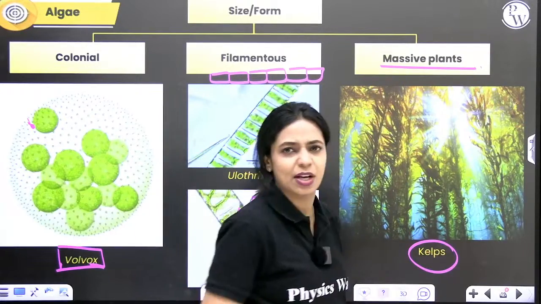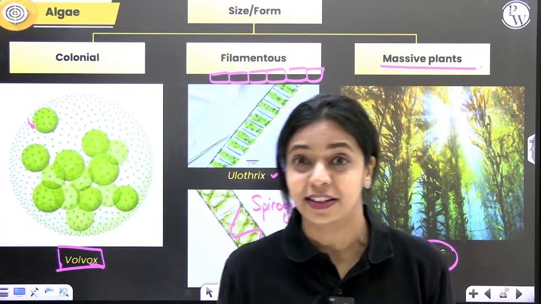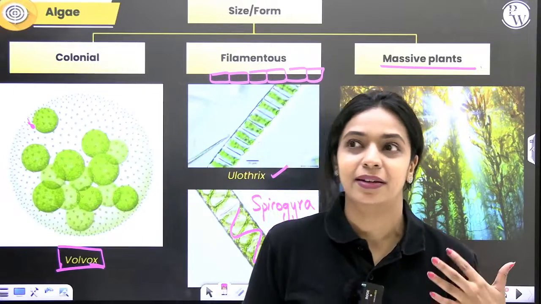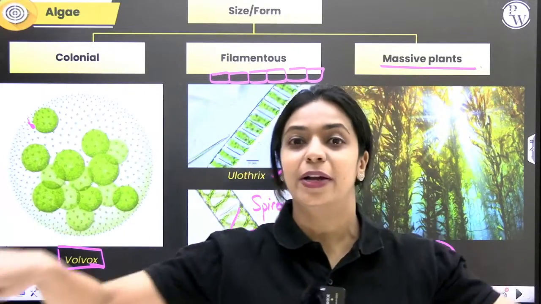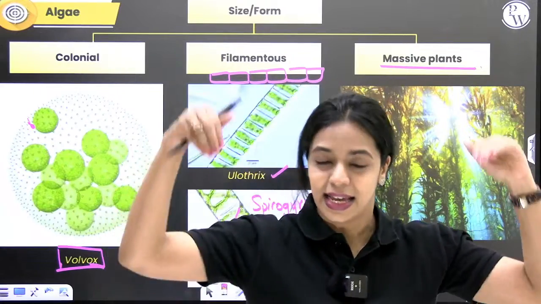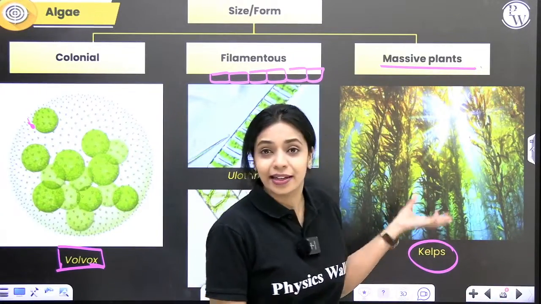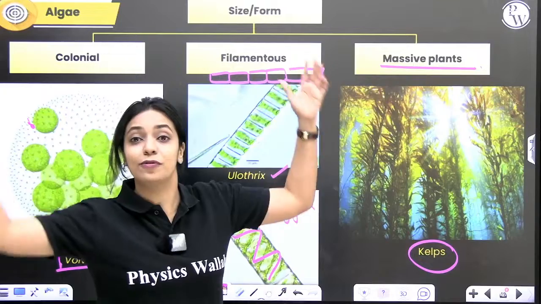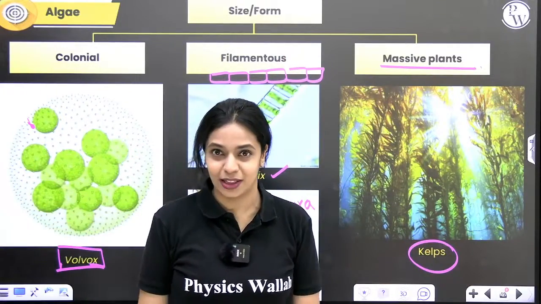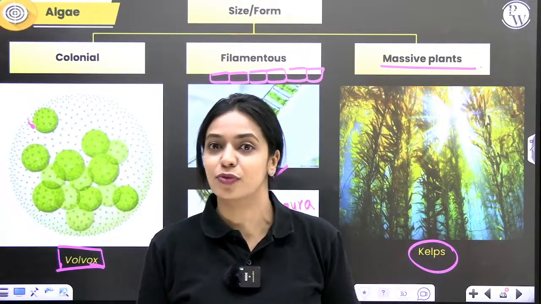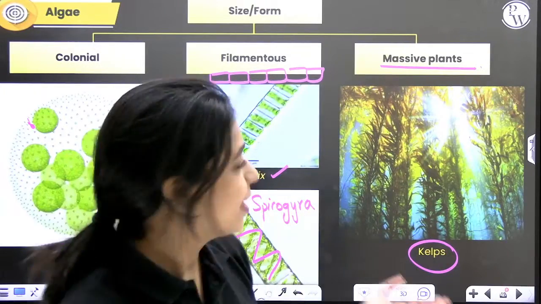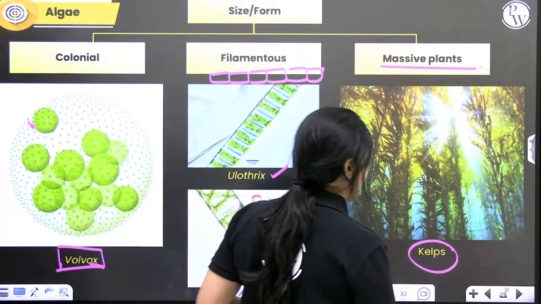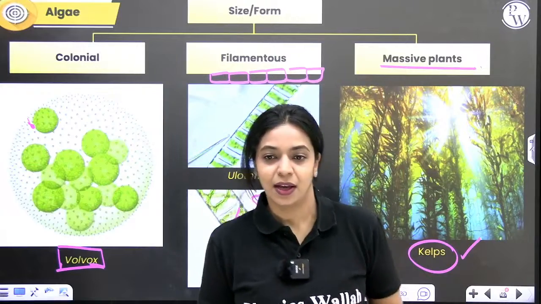After your board exams are over, after your NEET exam is over, if you find the time, look it up on YouTube and see what underwater forests are. Just like how you can find forests on land, inside water, huge brown algae plants will form forest-like structures. We call them underwater forests. Within those forests, you can see a wide variety of organisms thriving successfully. Alright? So, very massive plant bodies you also have. We call them kelps. Okay?